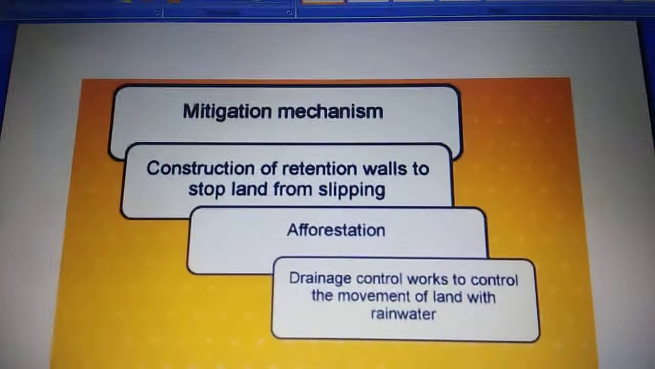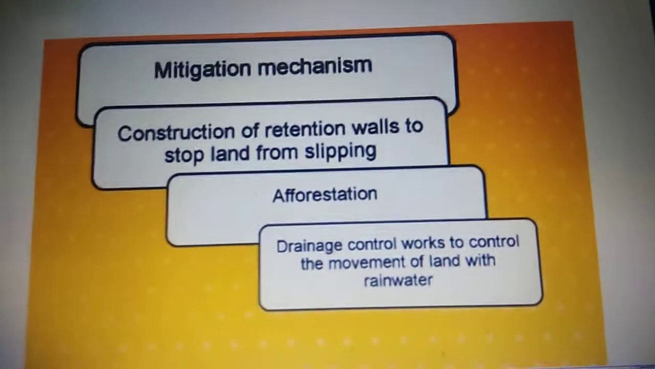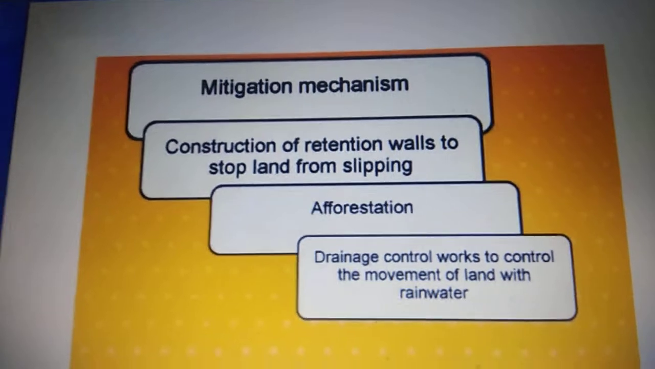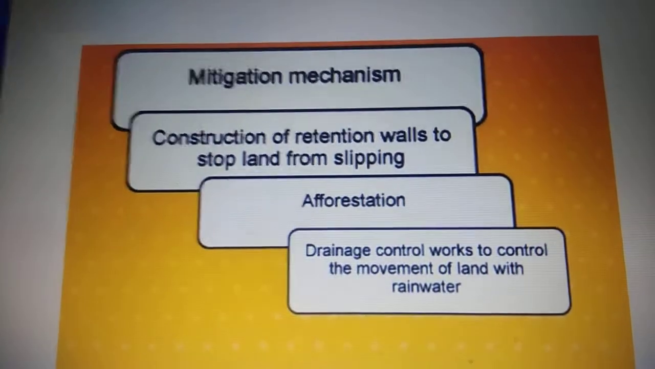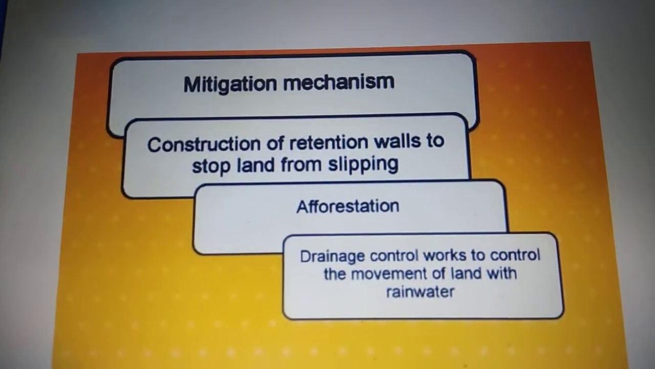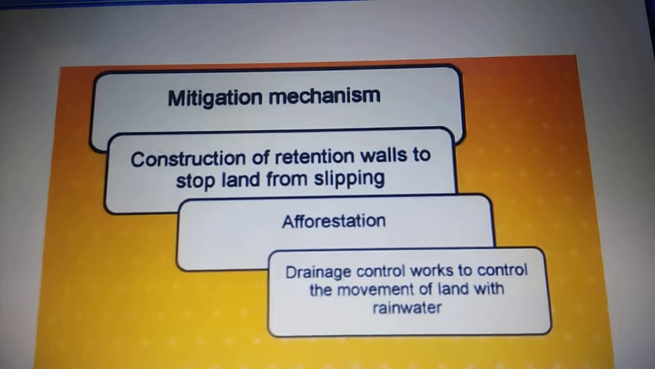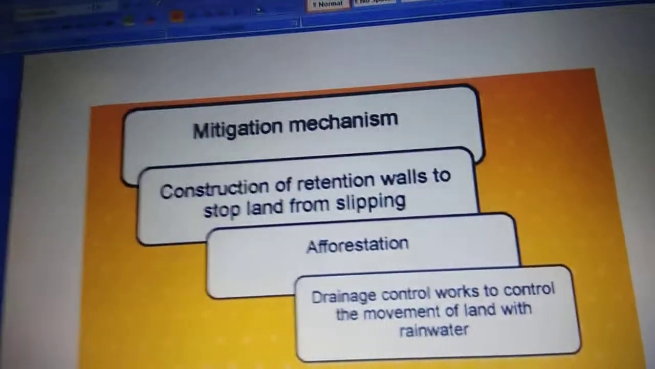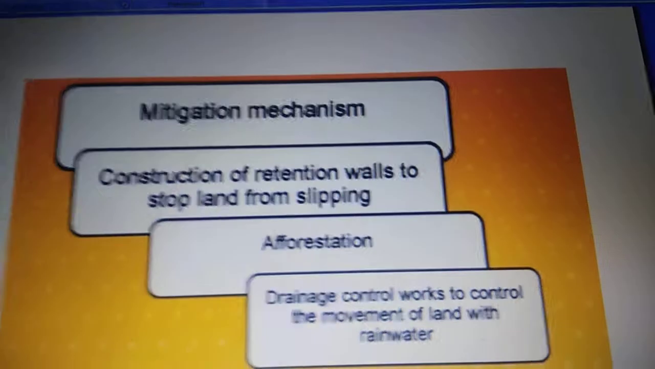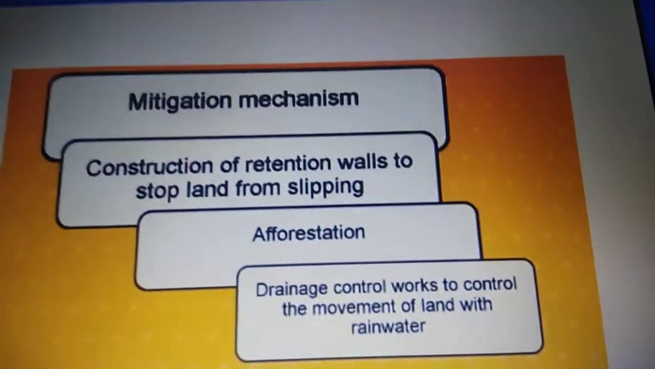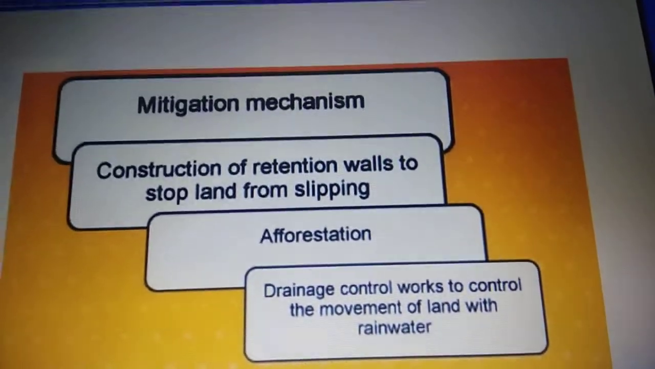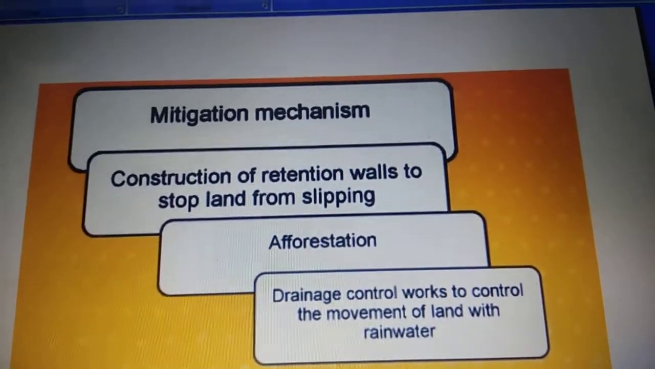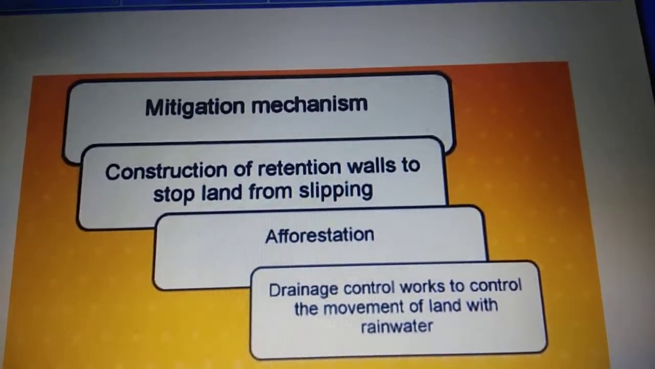Okay children, now let us look at the mitigation mechanism. What is mitigation mechanism? They are advanced scientific techniques which help us to understand what factors cause landslides and how we can manage them. The first one is construction of a retention wall to stop the land from slipping. The second is increase in the vegetation cover. That means planting more trees, and when we plant more trees, the trees hold the soil together and prevent the land from sliding.